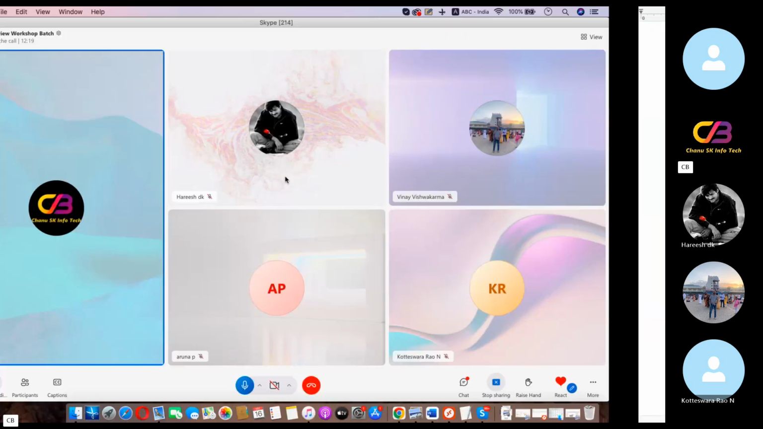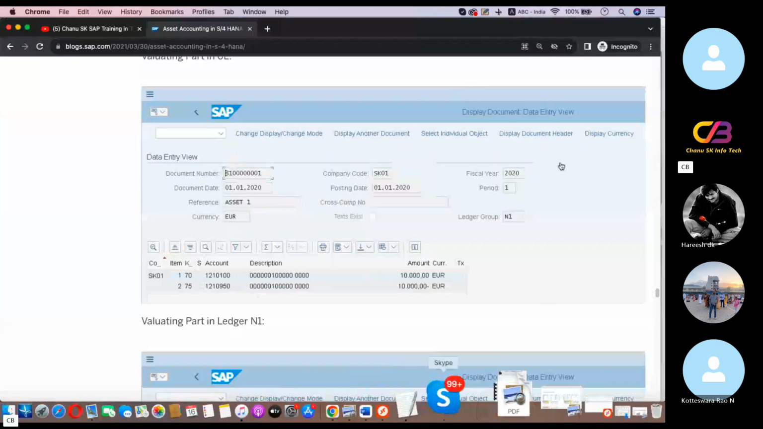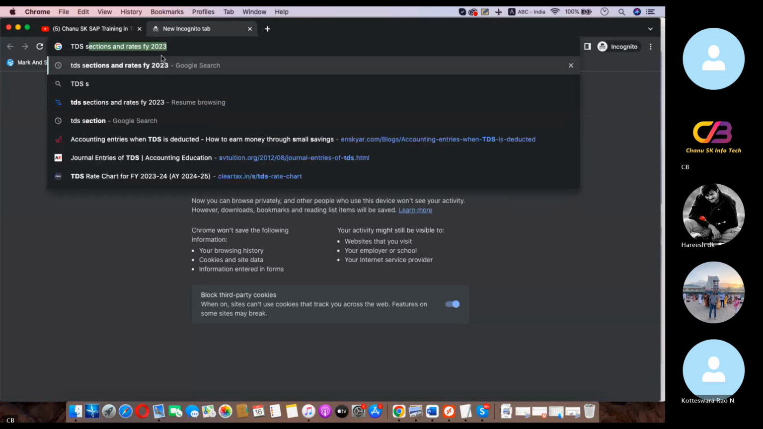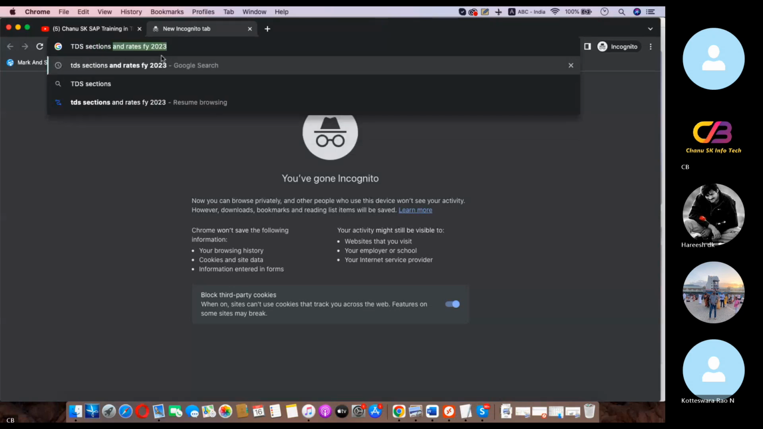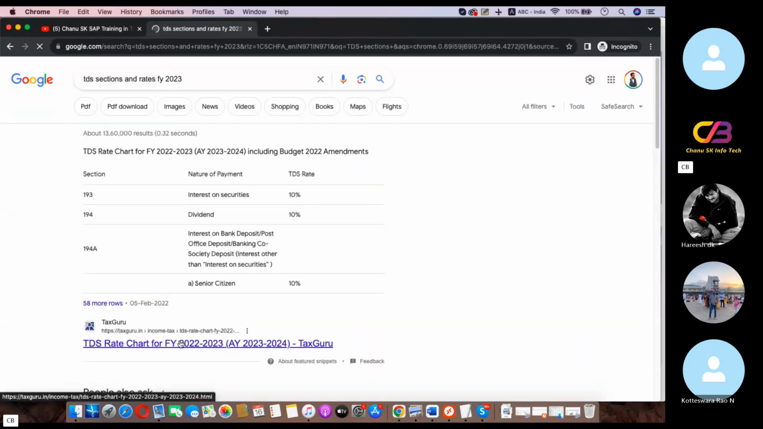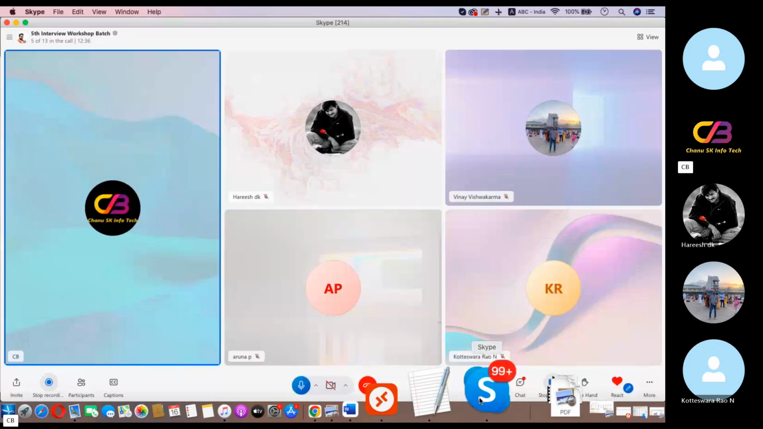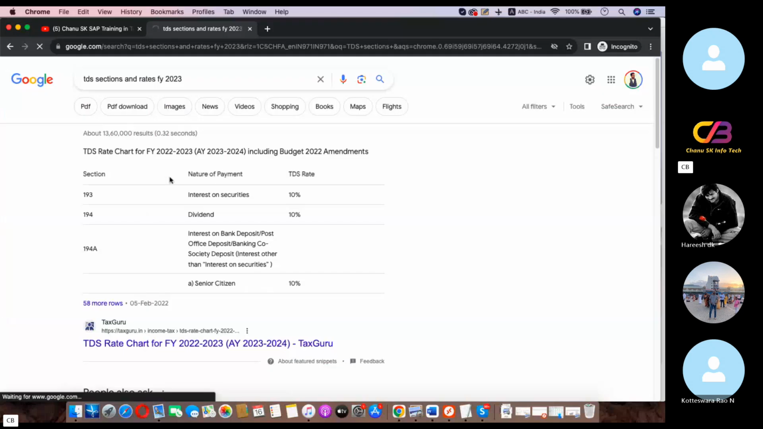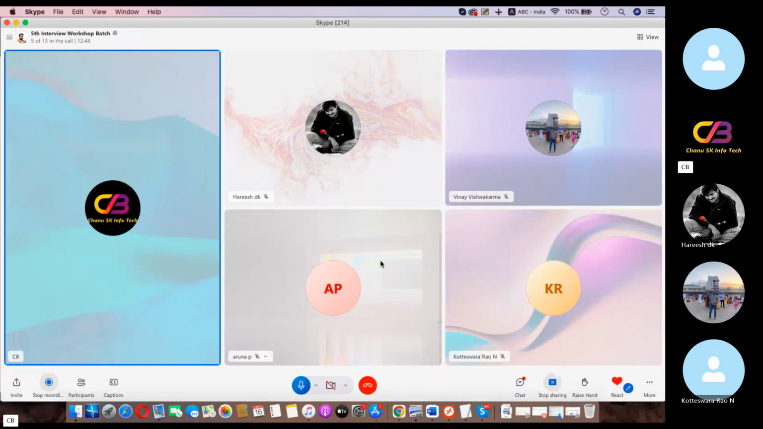Withholding tax. So tell me some sections in the withholding tax which are applicable to your company. Which sections are applicable to your company? It depends on what kind of business your company is dealing with. For that, which sections are applicable, that is very important. TDS means tax deduction at source. That means you are paying advance by way of TDS.